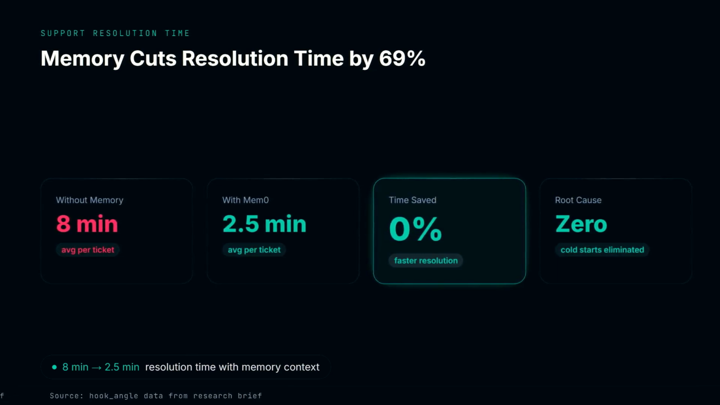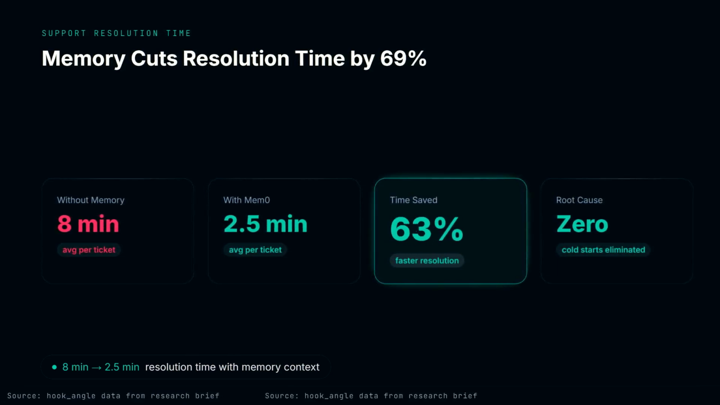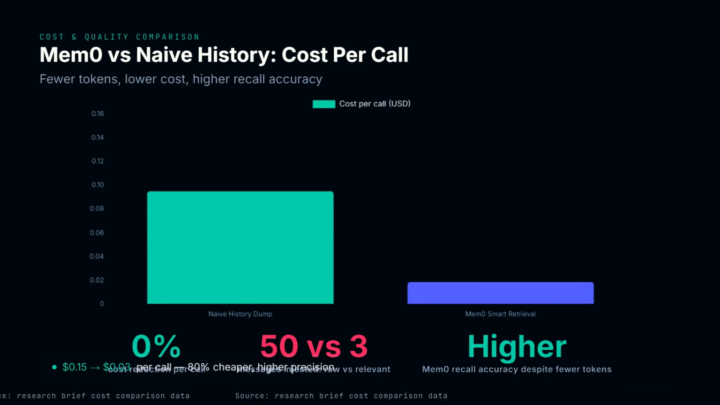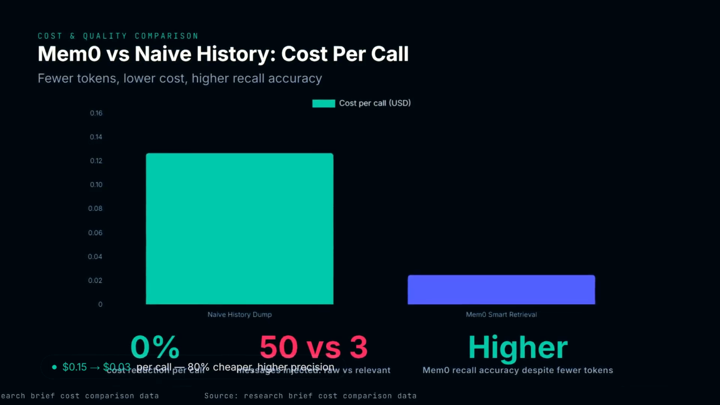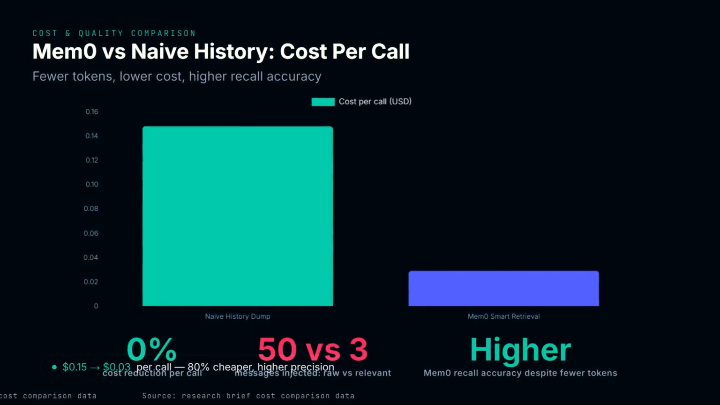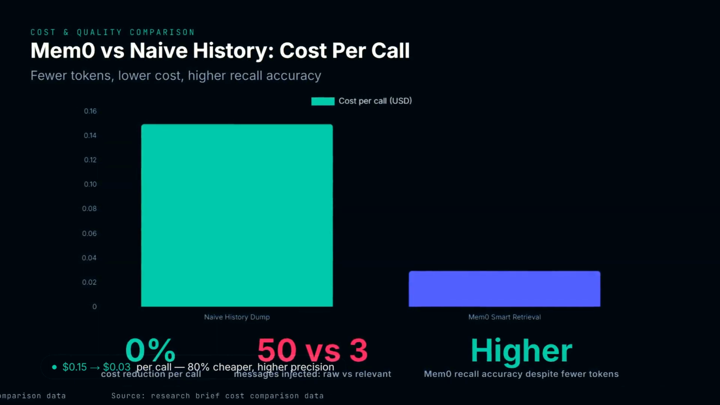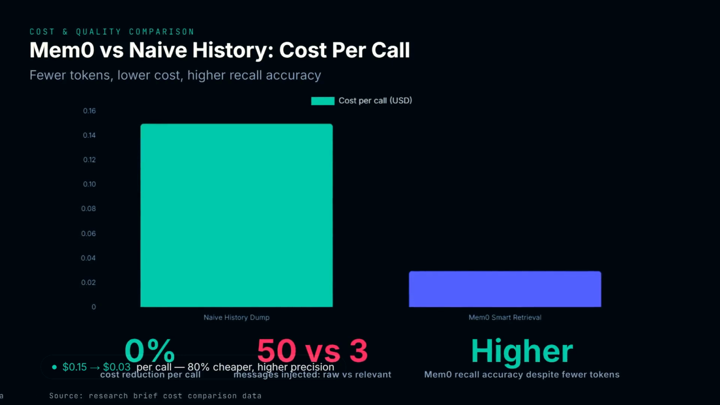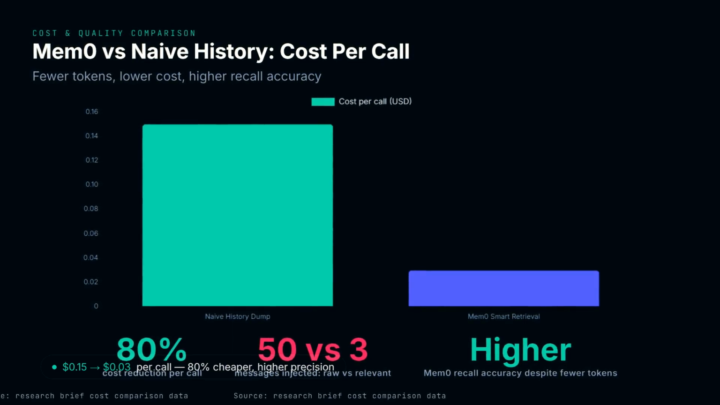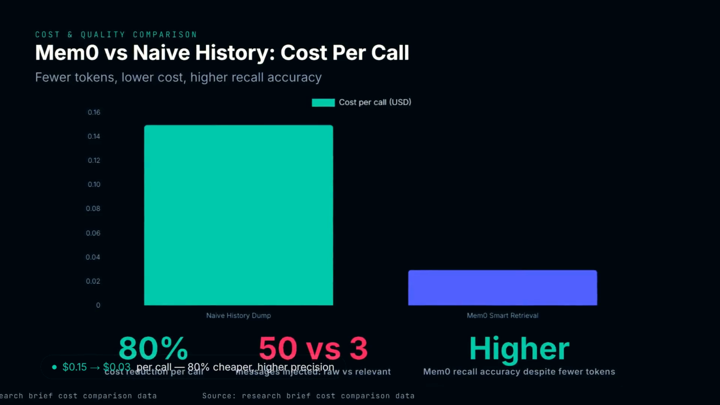That's a 69% reduction in resolution time, purely from not starting cold. Here's the answer to that earlier question. Why not just dump the full chat history into the prompt? Feeding 50 raw messages costs around 15 cents per call and floods the model with noise. Mem0 retrieves the 3 most relevant memories, semantic plus temporal, and costs 3 cents per call. That's an 80% cost reduction, and the agent actually performs better because it's not buried in irrelevant history.